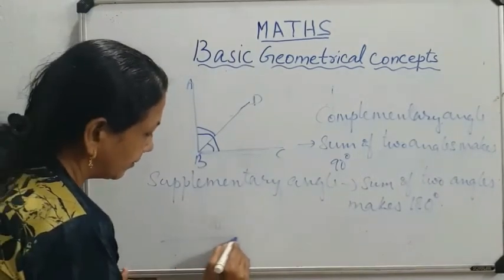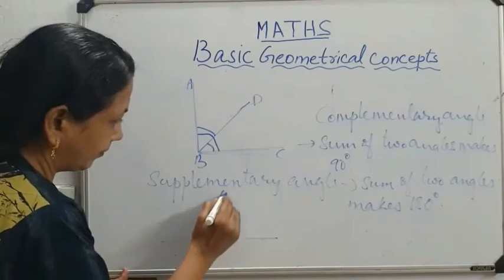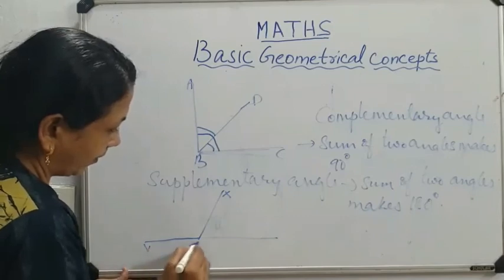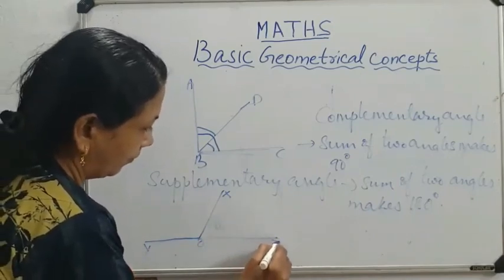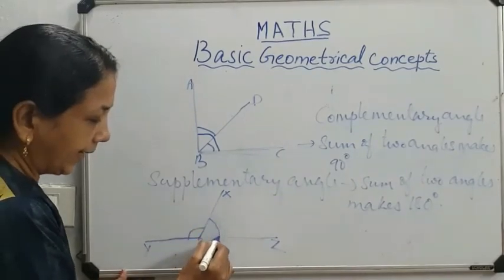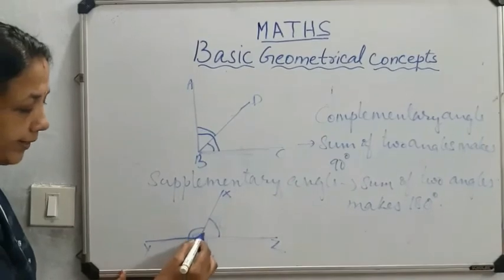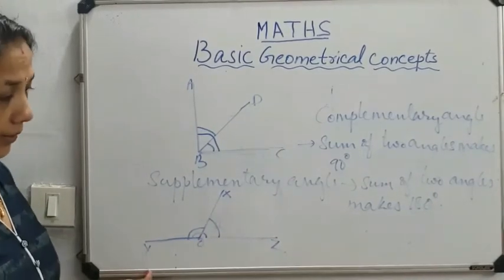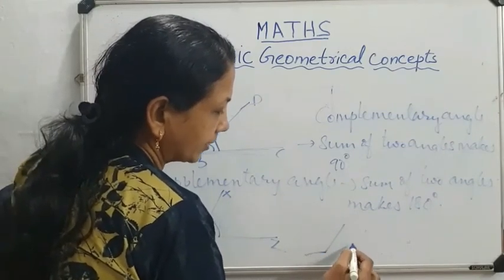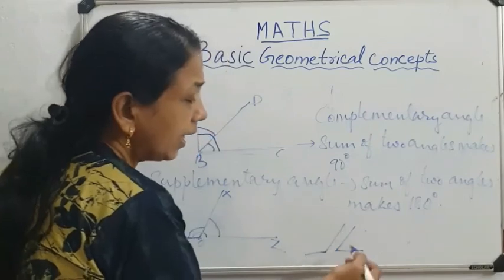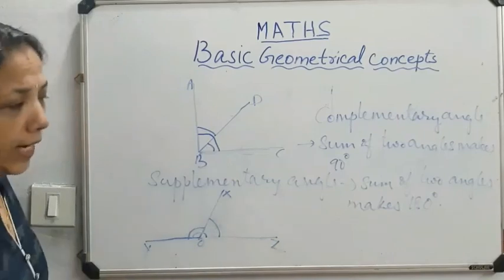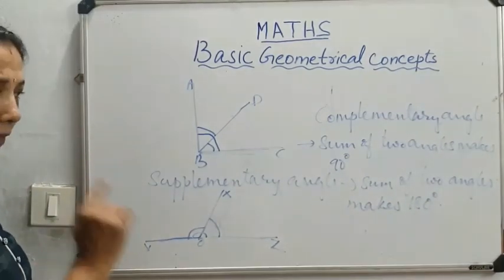That means X, O, Z. Angle XOY plus angle XOZ makes 180 degree. Then they are called supplementary angle. Like this, anyway you can make two angles and sum makes 180 degree. They are called supplementary angle.